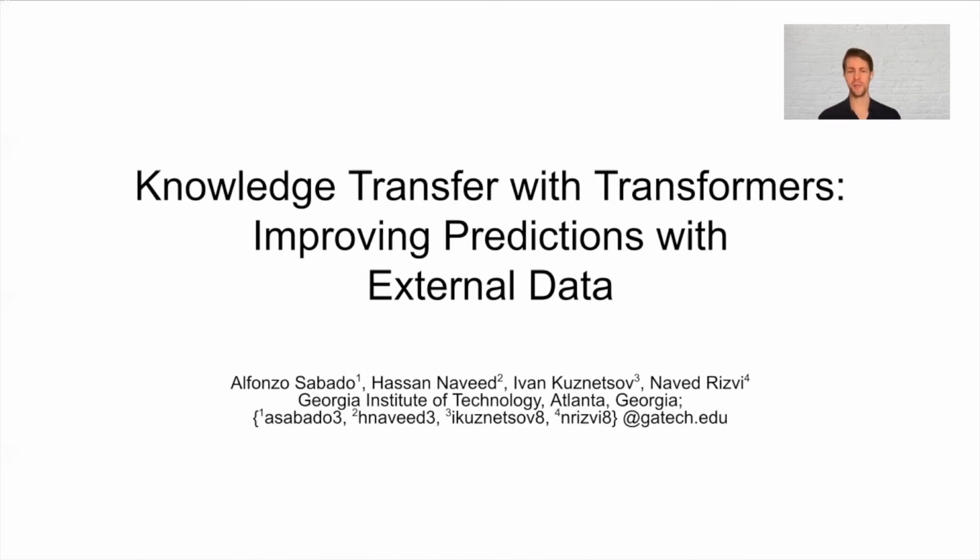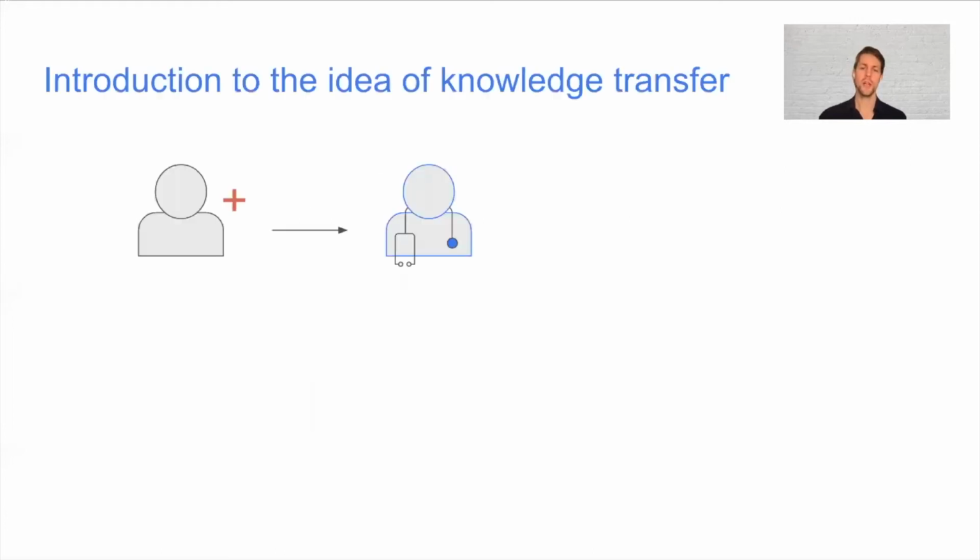Hello, my name is Kuznetsov, and today I will talk to you about how our team tried to improve mortality predictions on the MIMIC dataset by using external knowledge from scientific papers, or how we did knowledge transfer with transformers, or at least tried to do that. So let me introduce you to the idea of knowledge transfer.